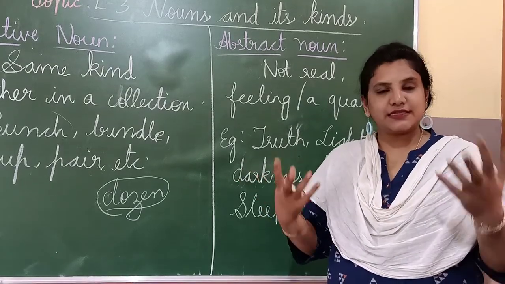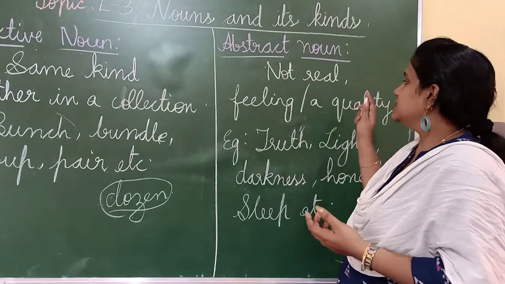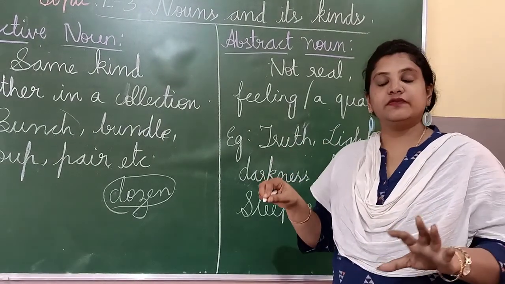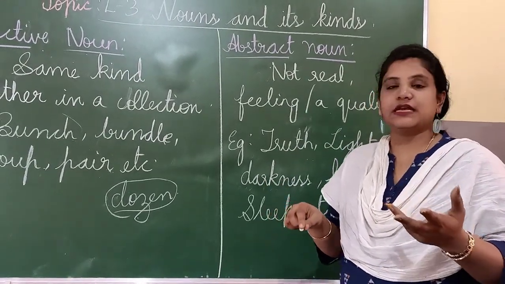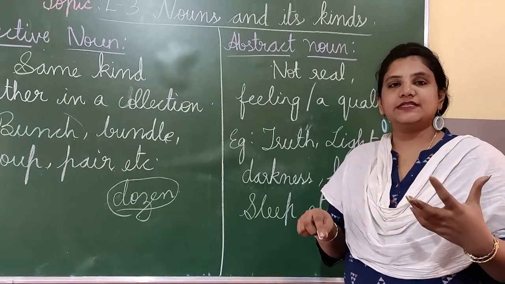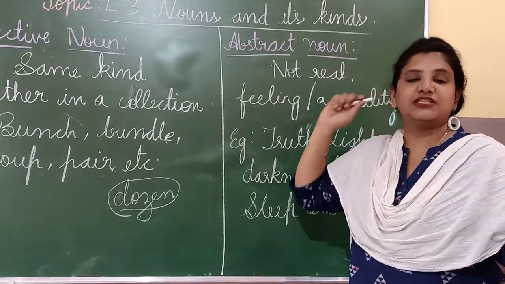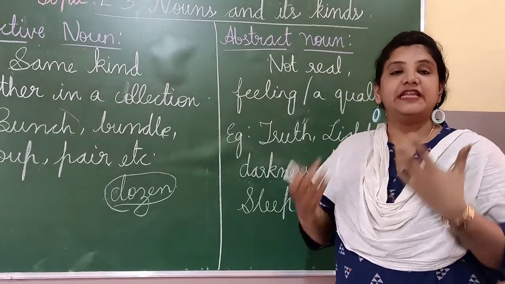Light, dark, is it a thing? No, it is not a thing. These are all feelings, correct? It is not real. It is not a thing, okay? That is called your abstract noun. You can't touch it. These are just feelings.